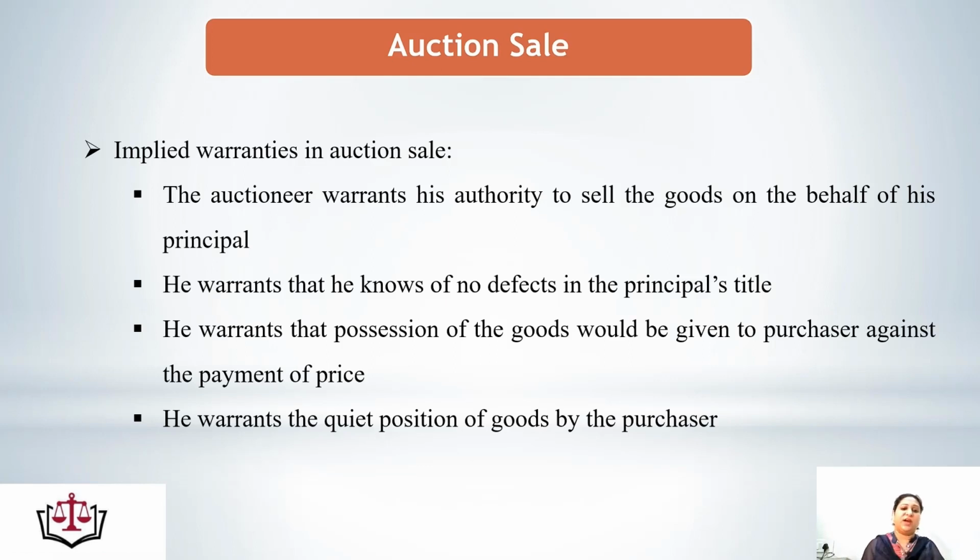He also warrants that he knows of no defect in the principal's title. That means the seller is the true owner of the goods. He doesn't have any defective title. Third, he warrants that the possession of the goods would be given to the purchaser against the payment of the price, means the possession would definitely be transferred to the purchaser once he pays the requisite price of the goods. And last, he warrants the quiet possession of the goods by the purchaser.